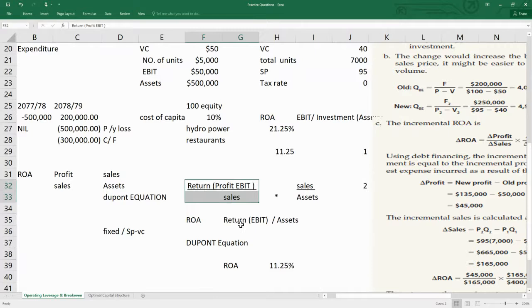So what happens? Return divided by sales means return on sales, and sales by assets means asset turnover, right? How much turnover is there for the particular asset. So we have got two separate ratios if we add sales in the denominator and numerator. So this is called DuPont. If you want to break down again, then it is also supported by DuPont. DuPont is nothing but trying to play with ratios. Okay, there's a fancy name called DuPont, but yeah.